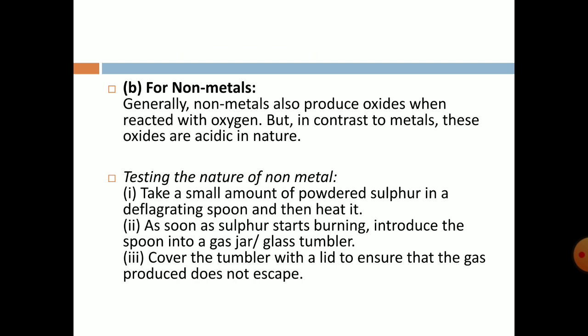As soon as the sulfur starts burning, you introduce the spoon into a gas jar, or gas tumbler. You need a gas jar also. Place the spoon that was burning inside the gas jar and cover it. Cover the tumbler with the lid to ensure the gas produced does not escape. Then you will see smoke forming, the gas has been produced.